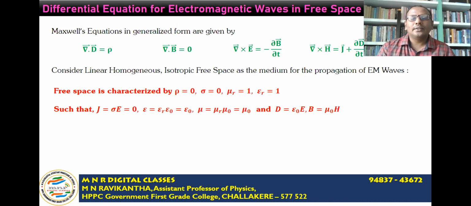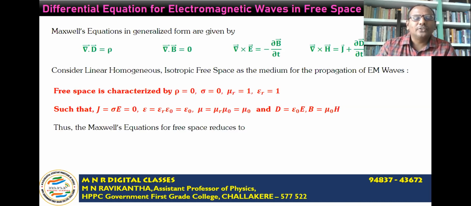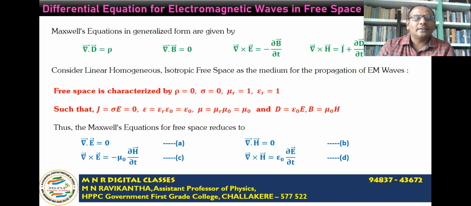Now, using all these values of the parameters for free space in the generalized form of Maxwell's equations, the Maxwell's equations for free space reduce as follows. The first equation, del dot D is equal to rho, should be replaced by del dot E is equal to 0. In place of rho, substitute 0. So rearranging the terms, we get del dot E is equal to 0. Second equation, del dot H is equal to 0.